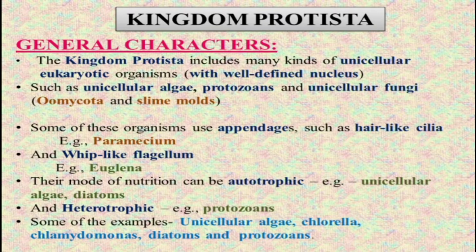Some of these organisms use appendages such as hair-like cilia, for example Paramecium.